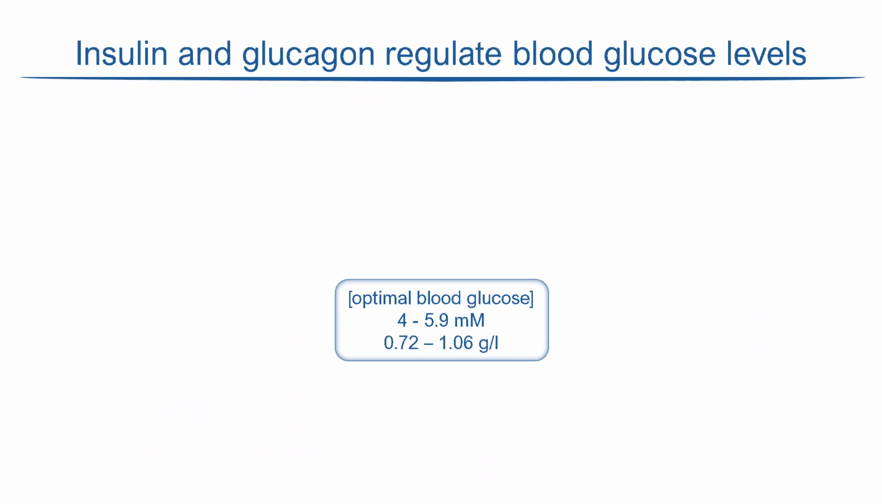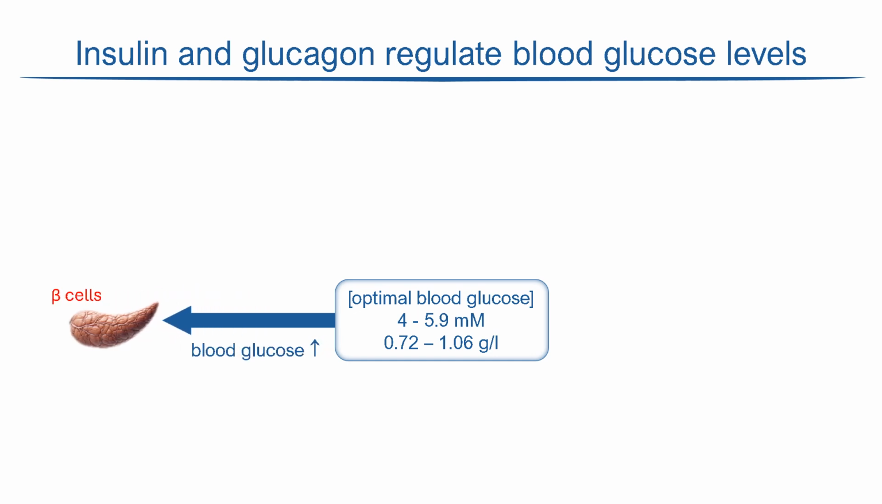The hormones insulin and glucagon play key and complementary roles in the regulation of blood glucose. They form negative feedback loops to maintain the blood glucose concentration in its optimal range of 4 to 5.9 millimolar. When blood glucose levels rise following a meal, the increase is detected in the beta islet cells of the pancreas as blood flows through the organ. The beta cells respond by releasing insulin into the circulation.